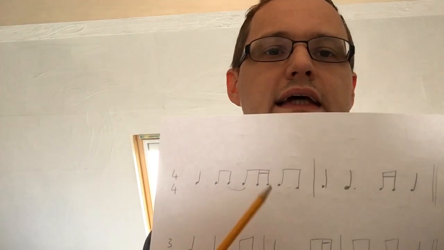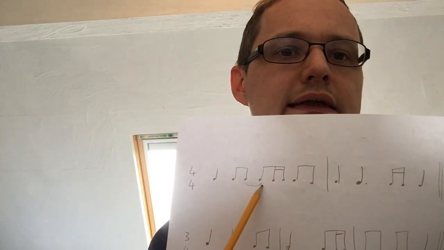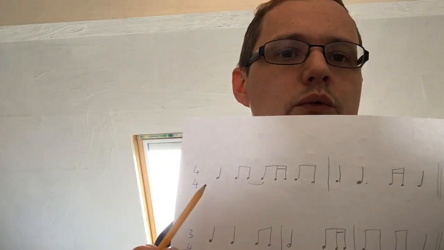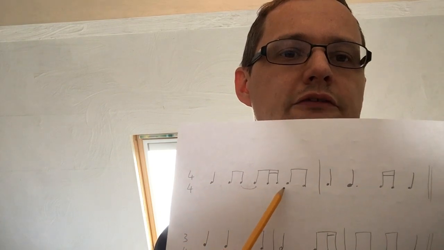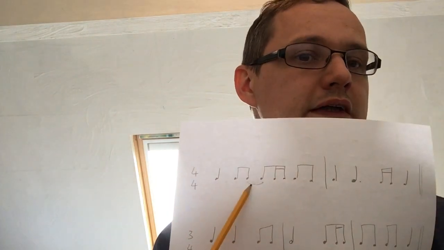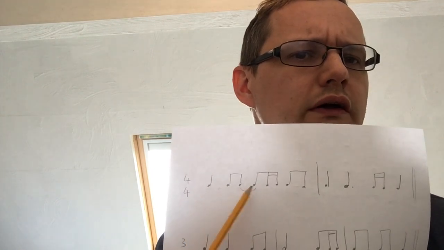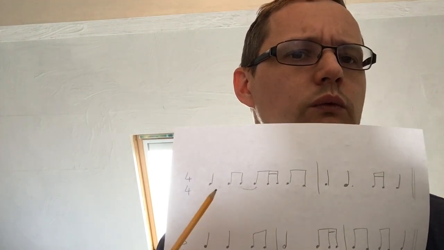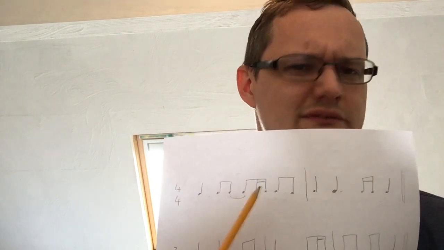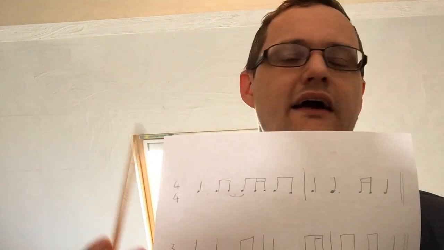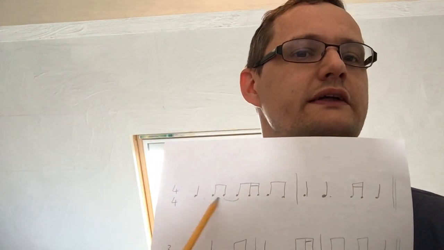Like, so if I just change this a tiny bit, so I've done a tie here. So I've joined these together. So now there's nothing on 3. So it's 1, 2 and a 4 and. So it's quite helpful for ties. Whereas if you were trying to work out 1, half 1, because this is 2 halves joined together, 1, half 1. That doesn't make any sense. I can't even do it. It's so hard. 1, 2 and a 4 and 1.